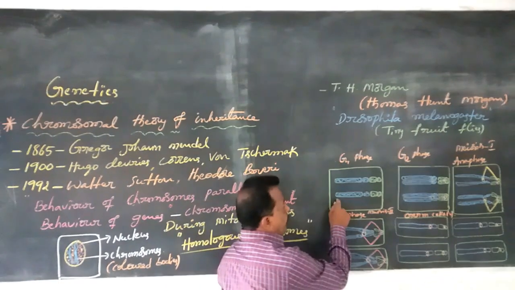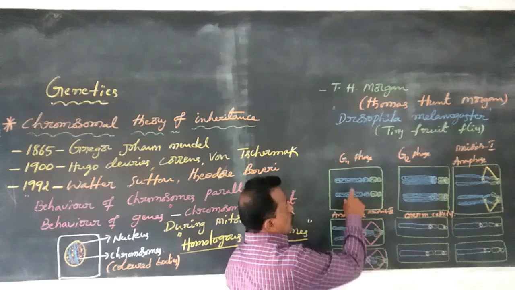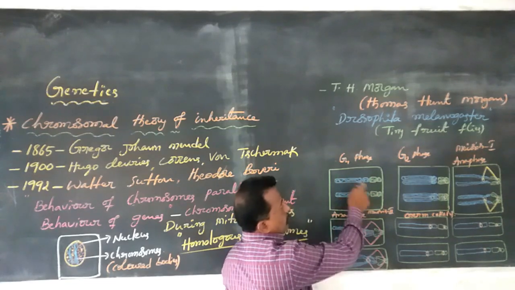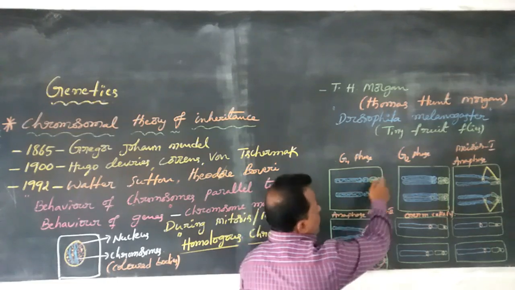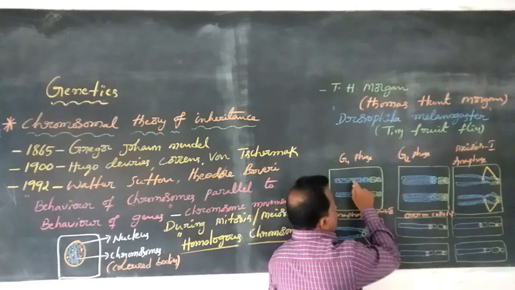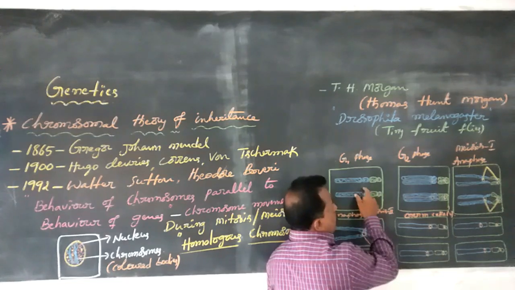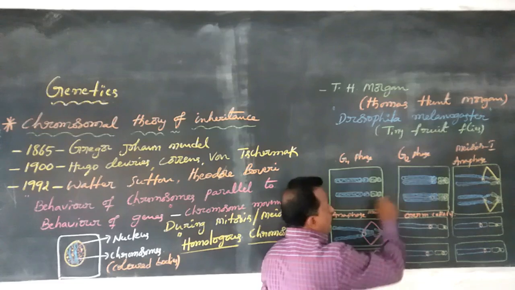In the G1 phase, these are the chromosomes. These chromosomes are doubled in the G2 phase. This is a single chromosome. This single chromosome is doubled after the S and G2 phases.